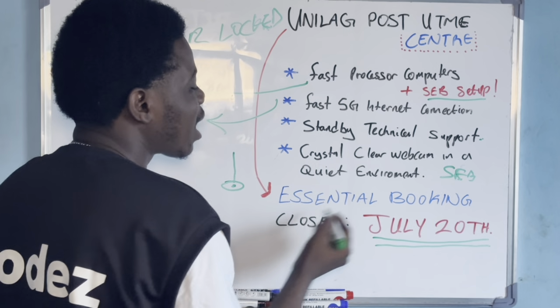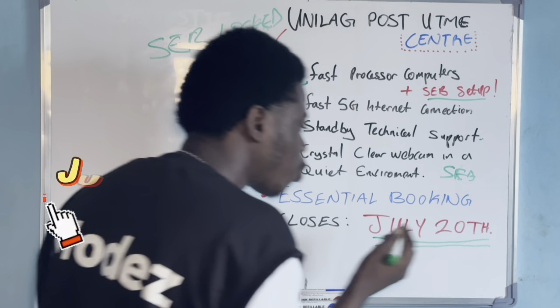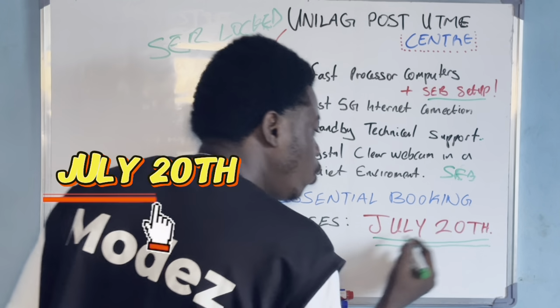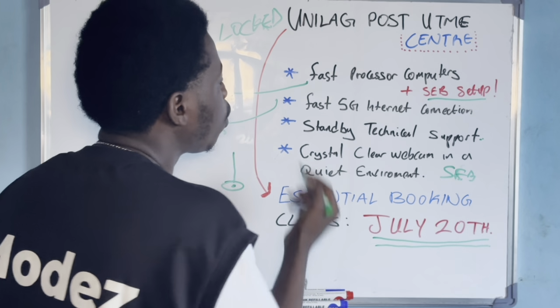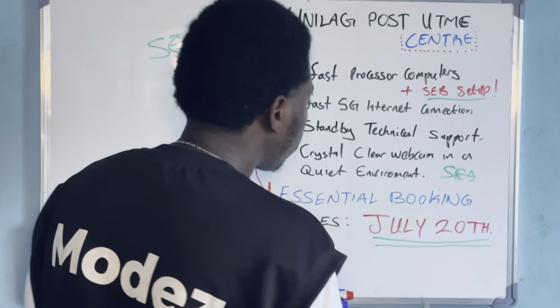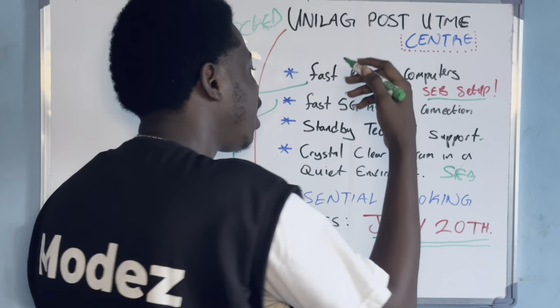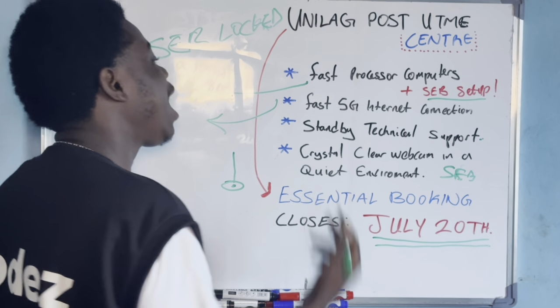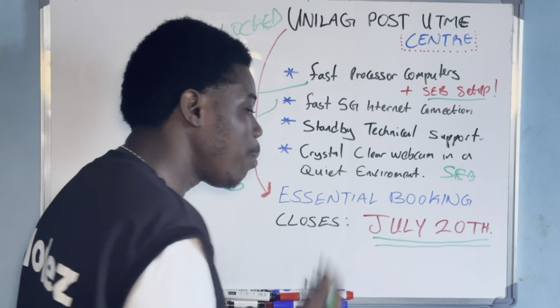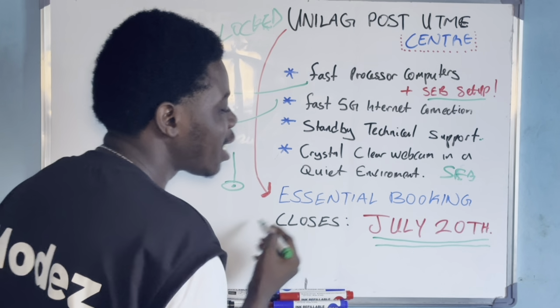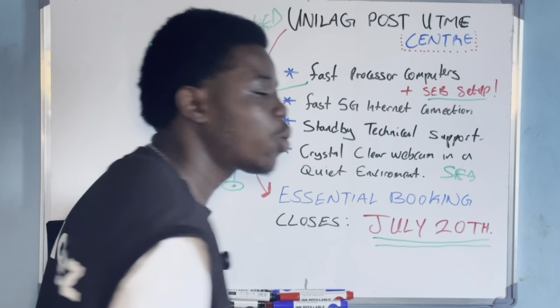Also, take note that the booking for the essential plan closes July 20th. Yes, on Monday, July 20th, the essential plan, which is 20,000 naira only, will no longer be available because of our limited spaces, limited technical staff, and limited computers. So, booking payment for the essential plan closes July 20th.